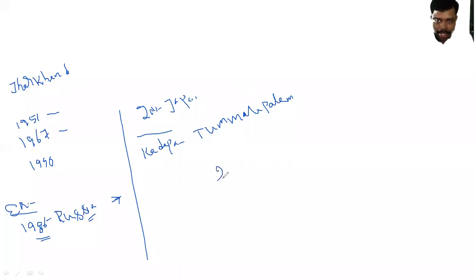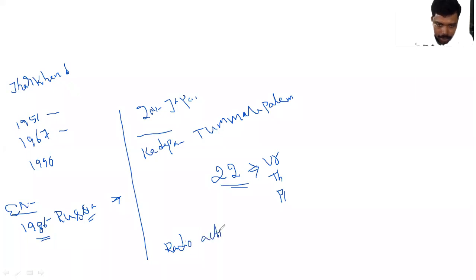Actually, in India, 22 nuclear power plants are available, and a huge quantity of sources is there: uranium, thorium, and plutonium. But the major problem is that a nuclear power plant releases radioactive substances, and due to the radioactive substances it pollutes the environment.